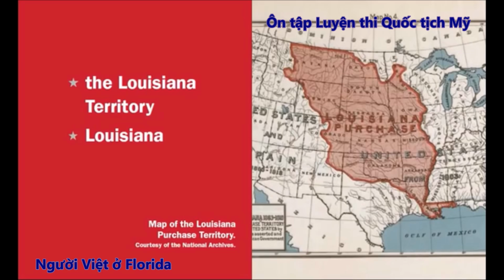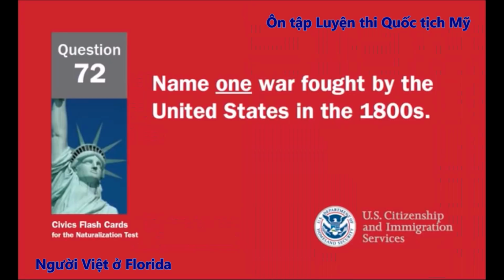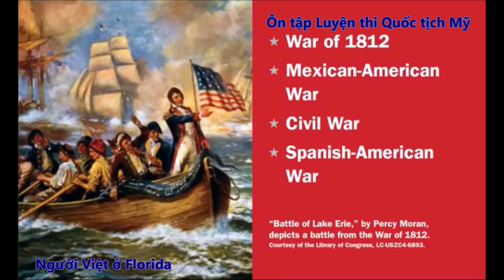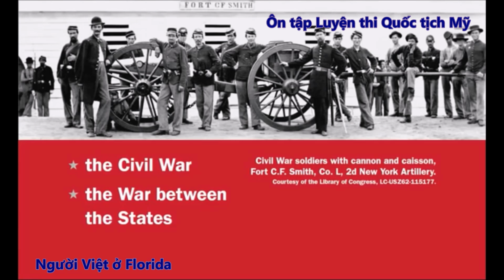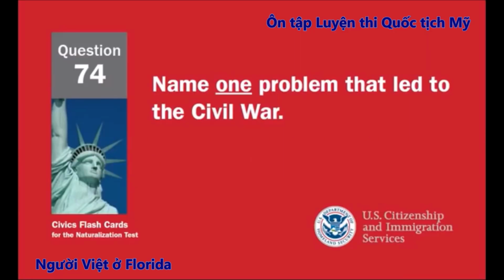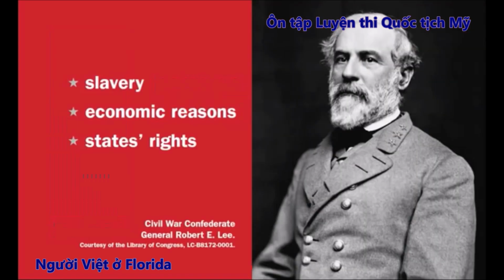What territory did the United States buy from France in 1803? The Louisiana Territory, Louisiana. Name one war fought by the United States in the 1800s. War of 1812, Mexican-American War, Civil War, Spanish-American War. Name the U.S. war between the North and the South. The Civil War, the war between the states. Name one problem that led to the Civil War. Slavery, economic reasons, states' rights.